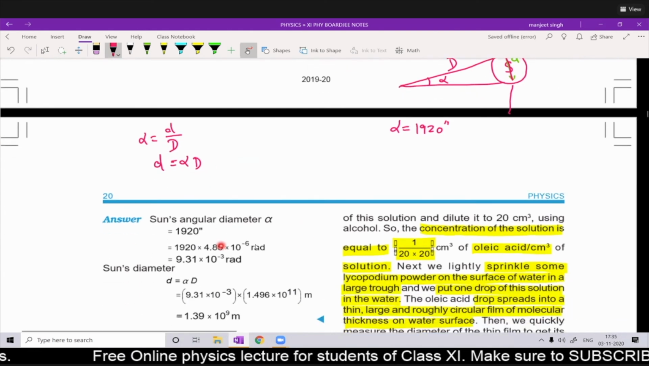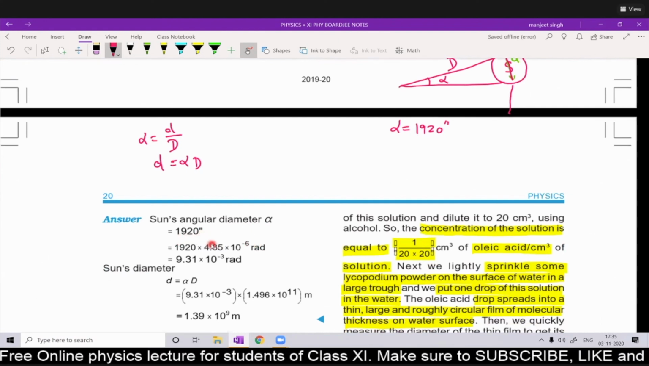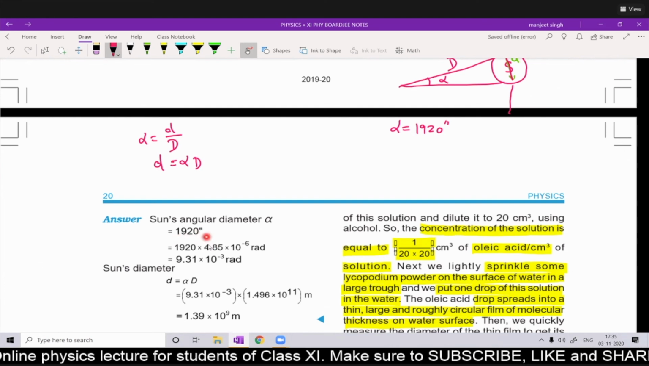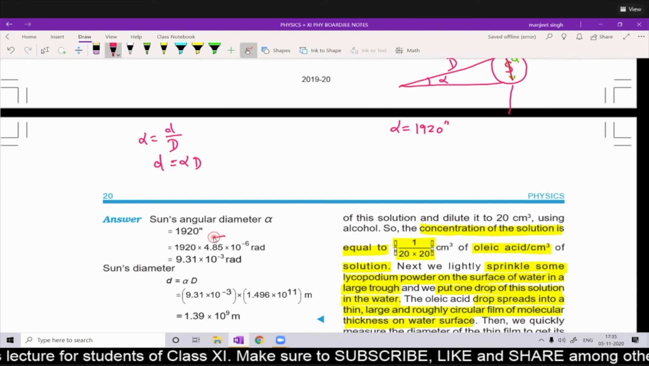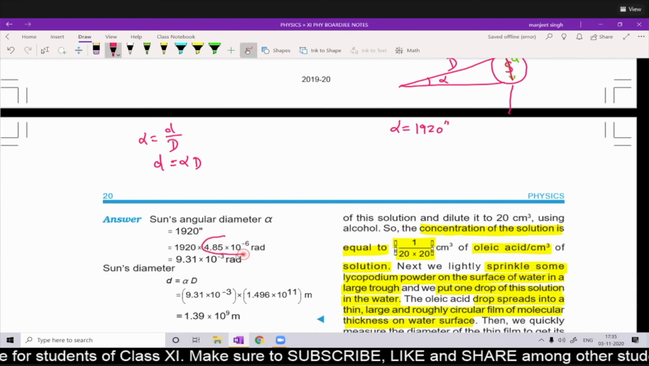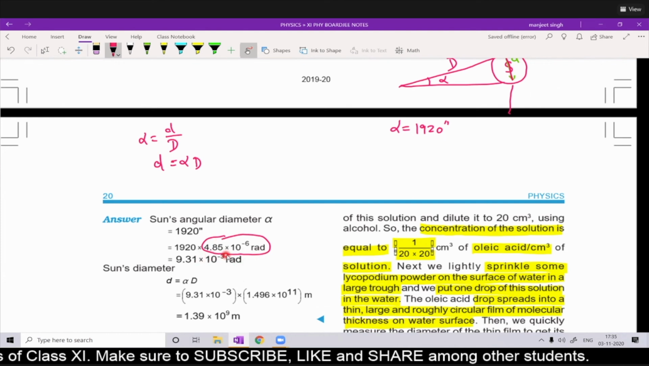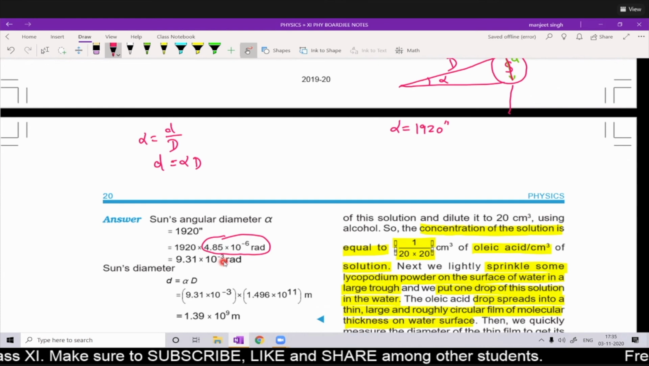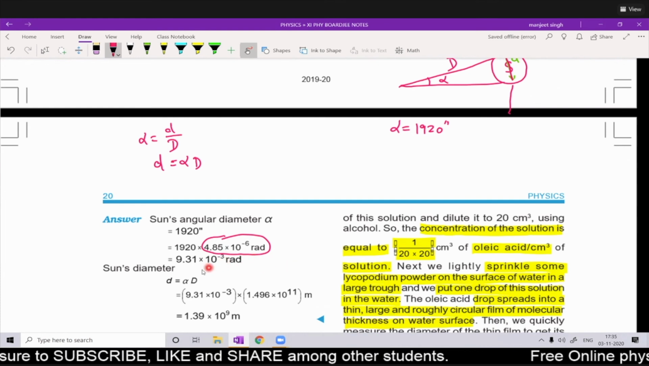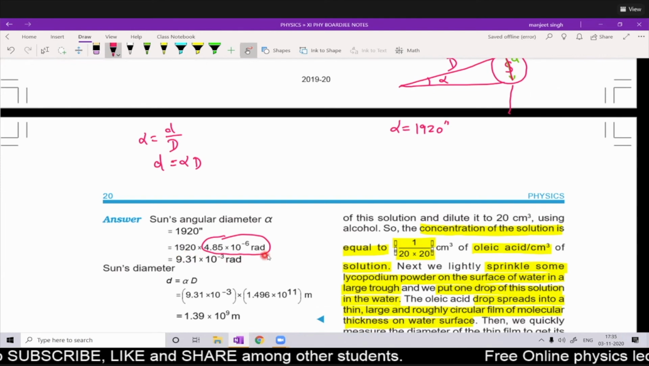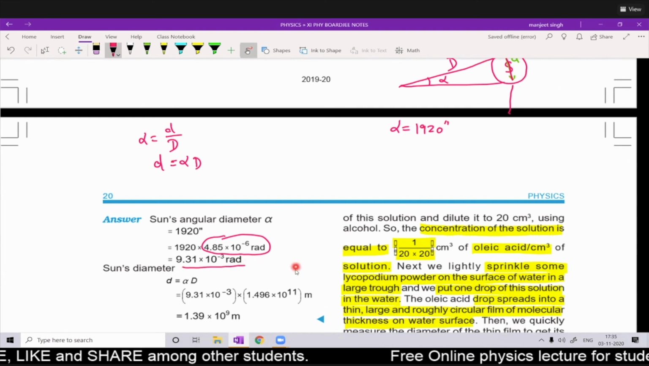So the sun's angular diameter alpha is 1920 seconds, but we need it in radians. So we have to convert into radians. Again, we will apply the same factor: 1 second consists of that many radians. Therefore, 1920 seconds multiplied by 4.85 into 10 to the power minus 6 radians. So this is 9.31 into 10 to the power minus 3 radians.